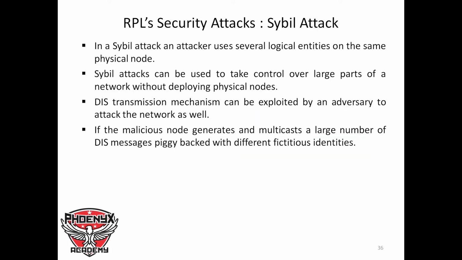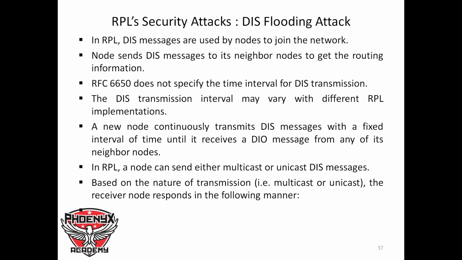Then we have the Sybil attack. In a Sybil attack, an attacker uses several logical entities on the same physical node. The Sybil attack can be used to take control over a large part of a network without deploying physical nodes. So it duplicates, it creates fake nodes and distributes them on the network. This transmission mechanism can be exploited by an adversary to attack the network as well. Now, the malicious node generates and multicasts a large number of these messages, piggybacked with different fictitious identities.